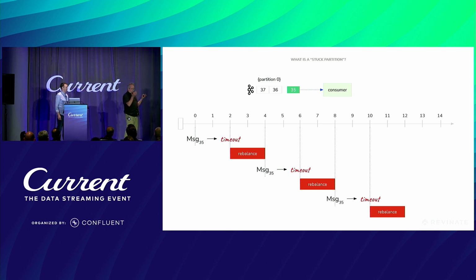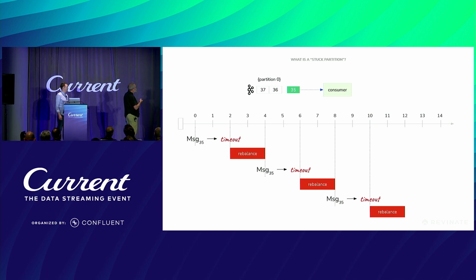I've seen it called a slow consumer. We call it a stuck partition. I'll show you what we mean. So at the top, we have a consumer. It's been assigned partition 0. At time 0, the consumer begins processing message 35, the message at offset 35.